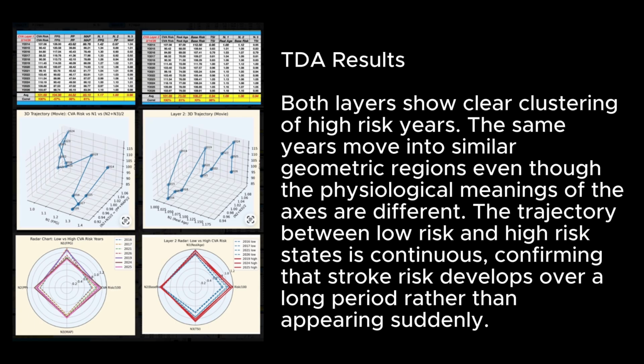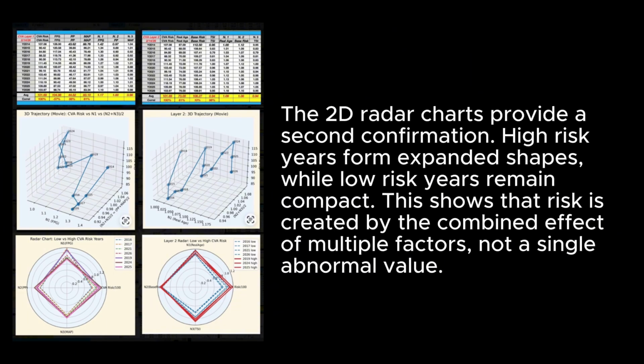TDA results. Both layers show clear clustering of high-risk years. The same years move into similar geometric regions even though the physiological meanings of the axes are different. The trajectory between low-risk and high-risk states is continuous, confirming that stroke risk develops over a long period rather than appearing suddenly. The 2D radar charts provide a second confirmation. High-risk years form expanded shapes, while low-risk years remain compact. This shows that risk is created by the combined effect of multiple factors, not a single abnormal value.